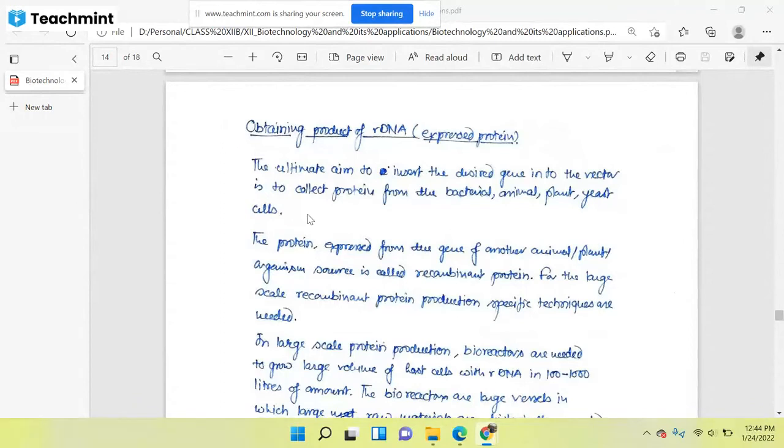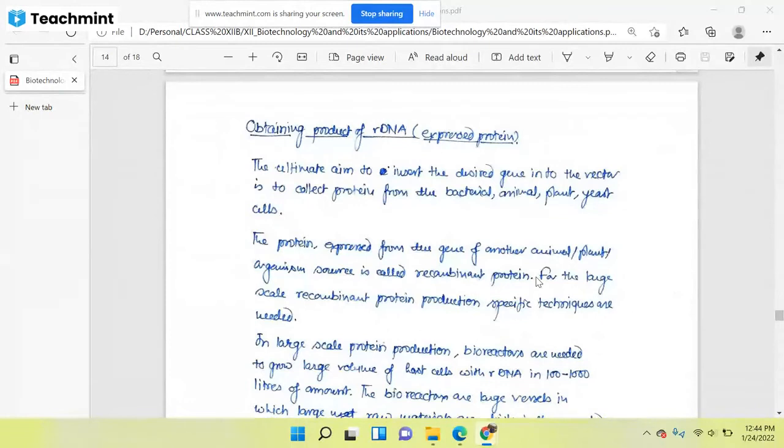So we have talked much about all these things before also. The protein expressed from the gene of another animal or plant or organism source is called recombinant protein. You know what is the meaning of recombinant DNA? Like that, we will use the same concept for the protein also. So what is the meaning of recombinant protein? Recombinant protein means